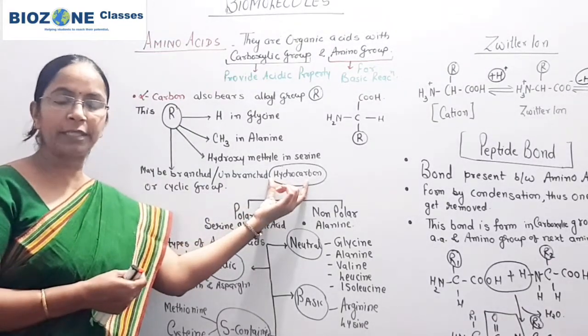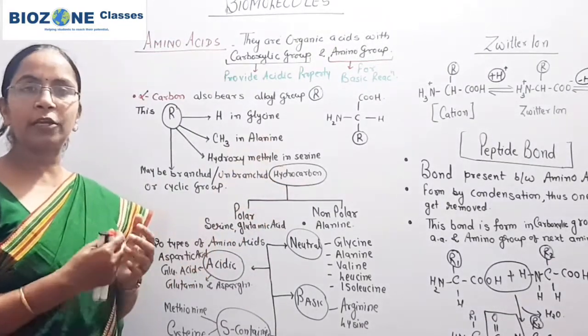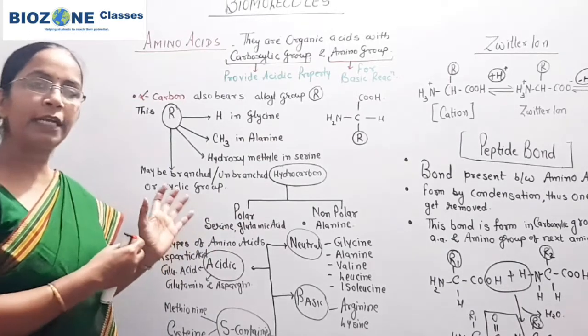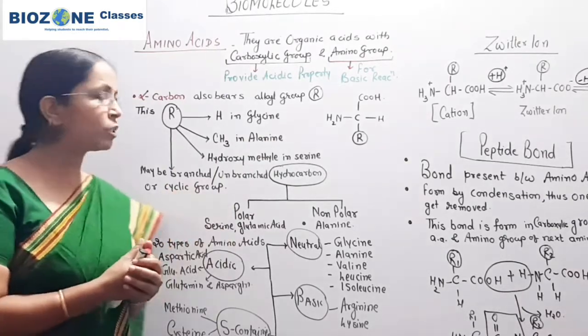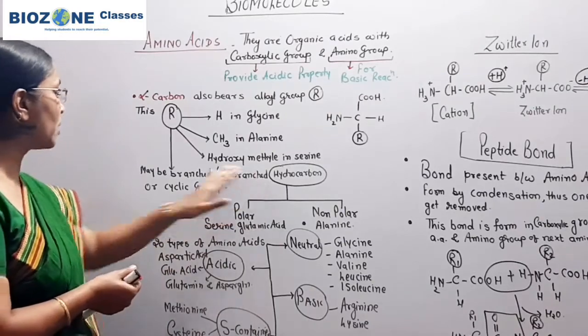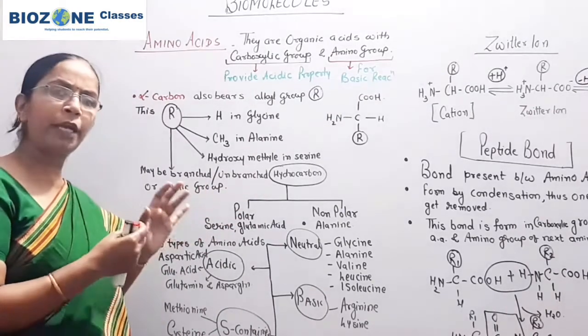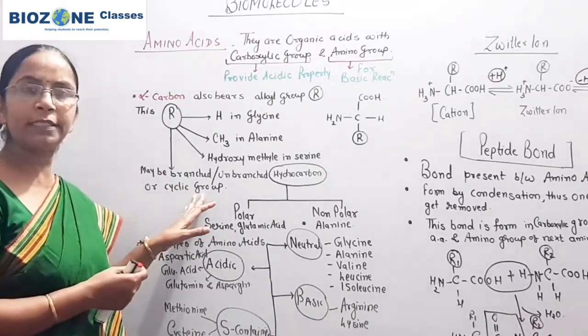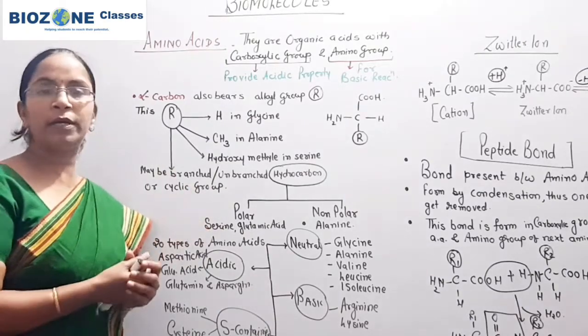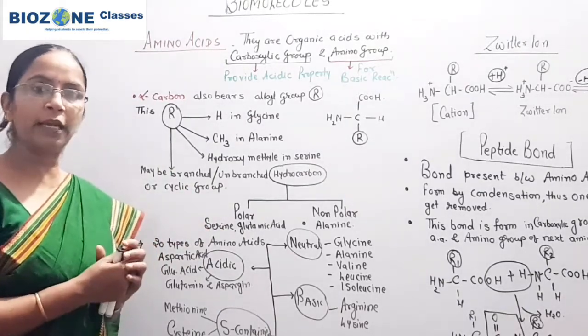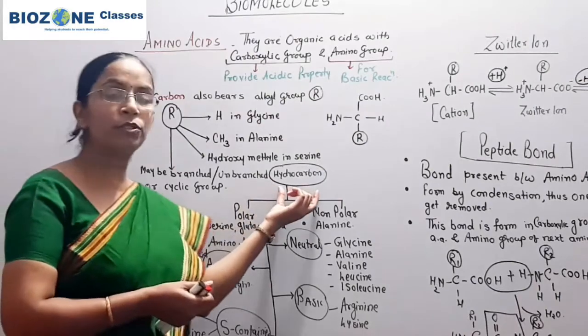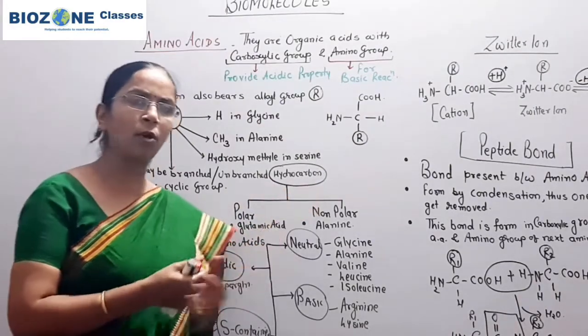It is present in the form of hydrocarbons. So the alkyl group in heterocyclic amino acids is present as branched or unbranched, mainly hydrocarbons, as well as cyclic groups. Predominantly, when cyclic groups are present as R, the amino acids are said to be heterocyclic amino acids. Hydrocarbons we again come to somewhat in detail.